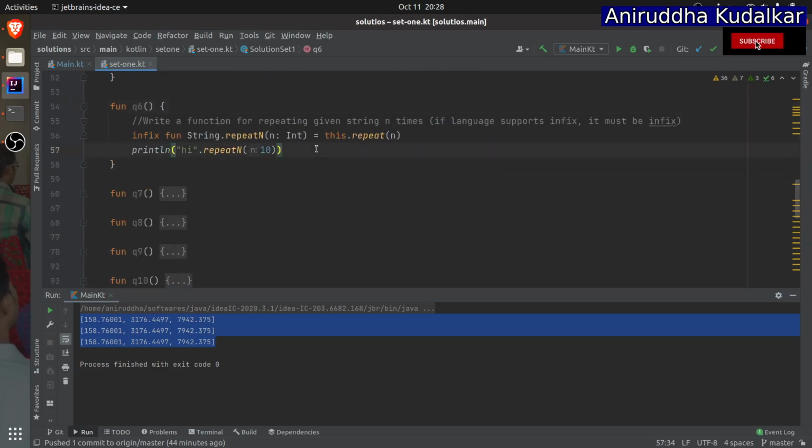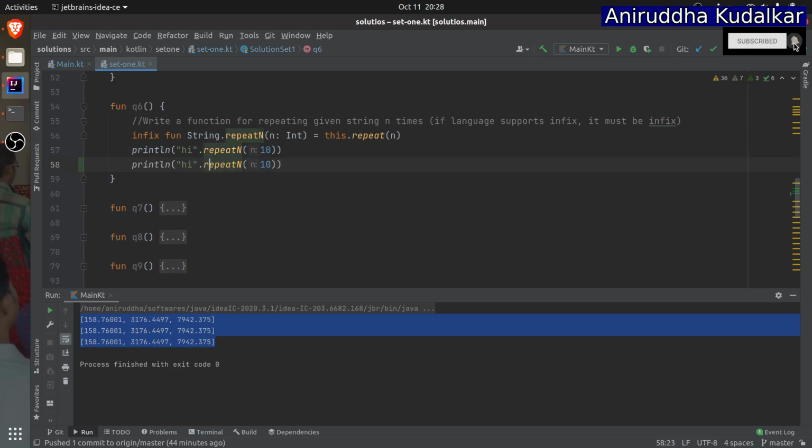See now, println, this is the normal way I have written, and the infix way is this: return 10, one and the same. See, there is no dot, no bracket. Infix means this thing. Well, there are rules for an infix function. Only one parameter should be there. An infix function should be an extension function, meaning from the String class you have added your own function.